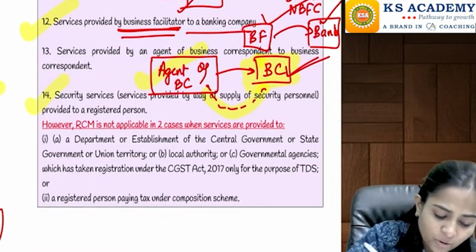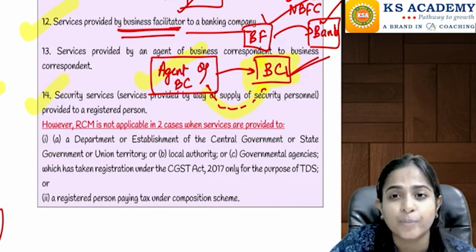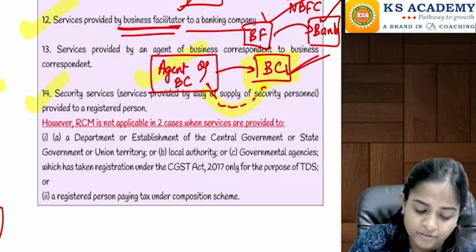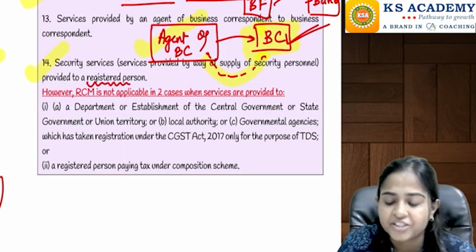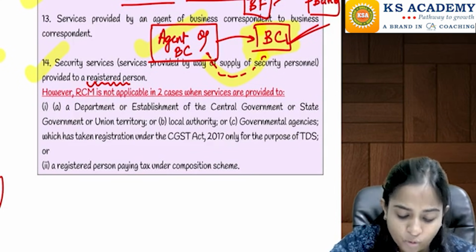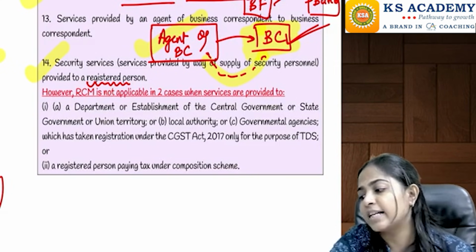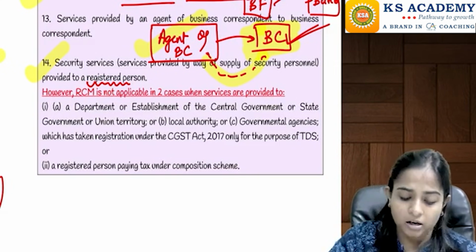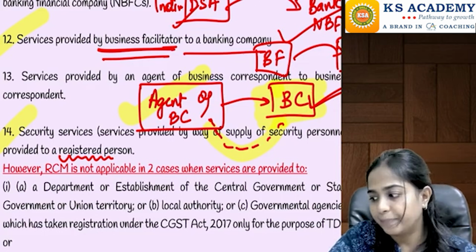Then after that, going to the next one, that is security services, security personnel services, watchman kind of services. When these security services are provided to a registered person, if it is provided only to a registered person, then in such a case reverse charge mechanism is going to be applicable there.